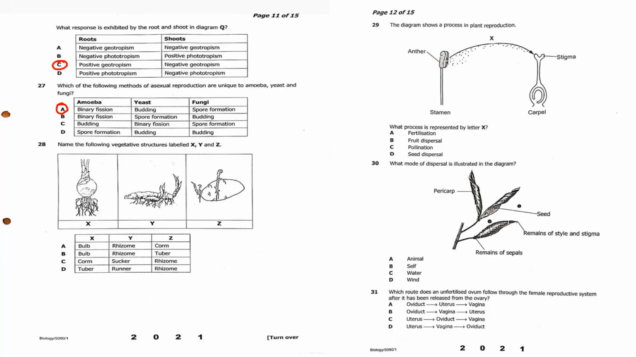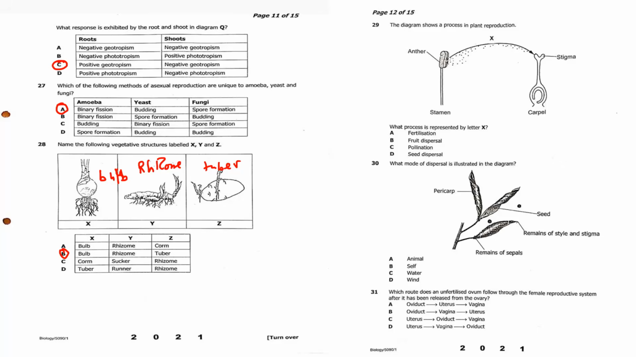Then question 28. Name the following vegetative structures labeled X, Y, and Z. So this is a tuber. This is a rhizome. Then this is a bulb. So we have the bulb, rhizome, then tuber. So the answer is B.